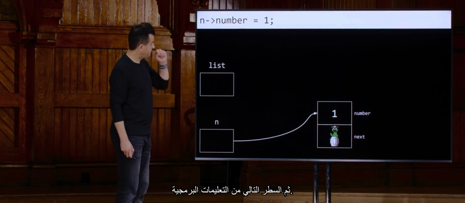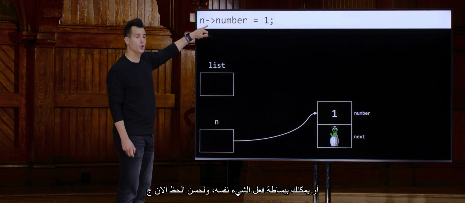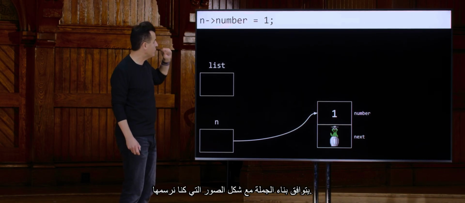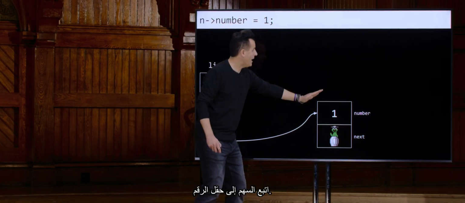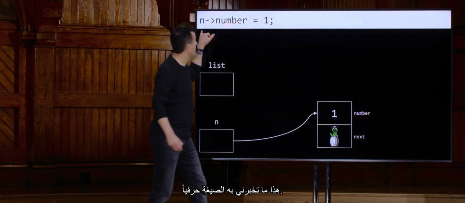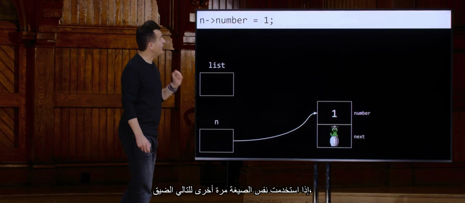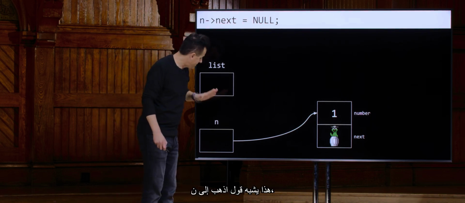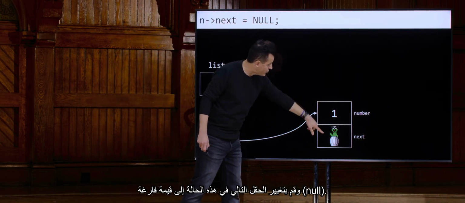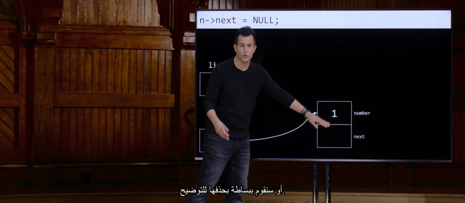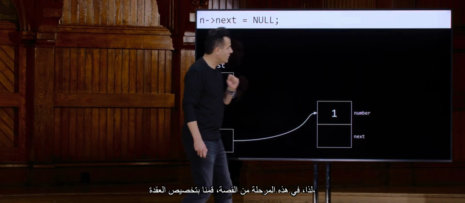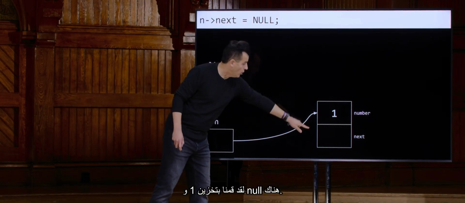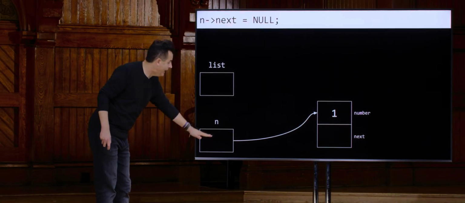Then the next line of code, or equivalently, you can just do the same thing. And thankfully, now C syntax lines up with what the pictures look like we've been drawing. Go to n, follow the arrow to the number field. That's literally what the syntax is telling me. Meanwhile, if I use that same syntax again for n arrow next, set it equal to null, that's like saying go to n, follow the arrow, and change the next field, in this case to null, or we'll just blank it out to be clear. So at this point in the story, we have allocated the node. We have stored 1 and null there. List is still null. n is pointing to this.